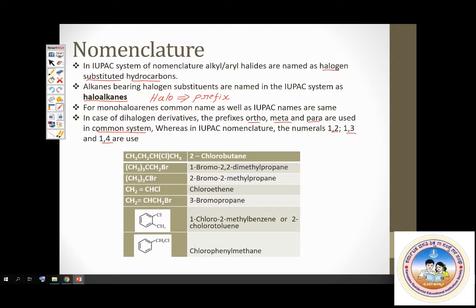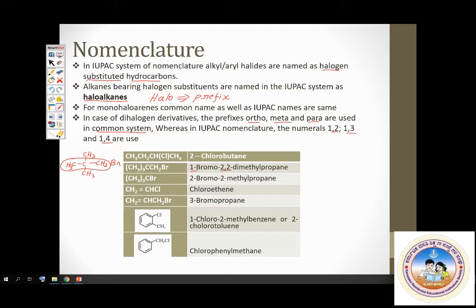So these are some sample compounds to be named. First one, 2-chlorobutane, chlorine on the second position. Second compound is CH3 thrice, CH3 3 times attached to this, and then CH2Br. See, this becomes the longest chain. And then you have bromine on the first carbon: 1-bromo-2,2-dimethylpropane. Likewise, you can name all other compounds.